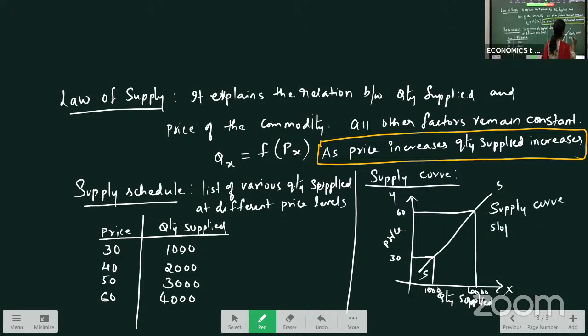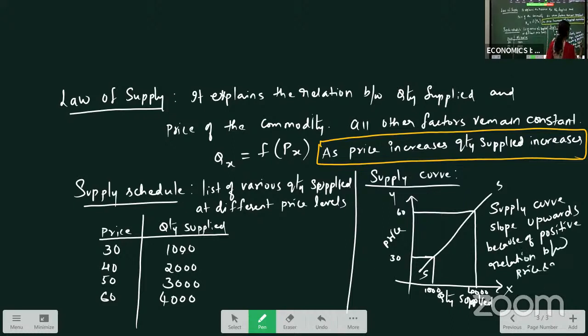Supply curve slopes upwards because of the positive relation between price and quantity supplied. So this way we can explain the supply schedule and the law of supply.